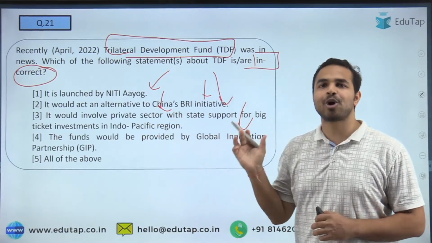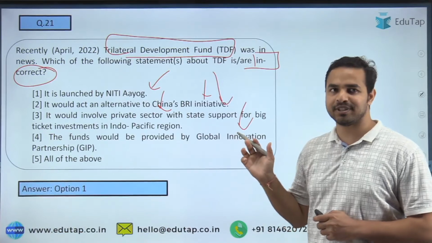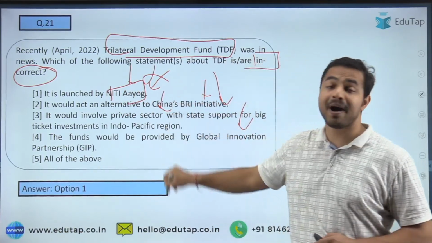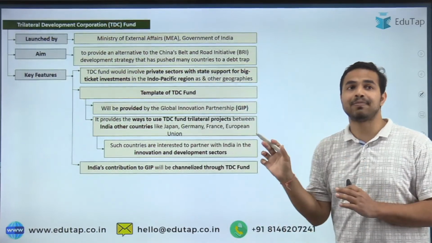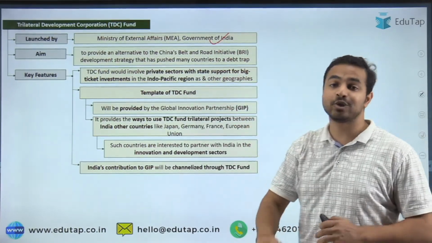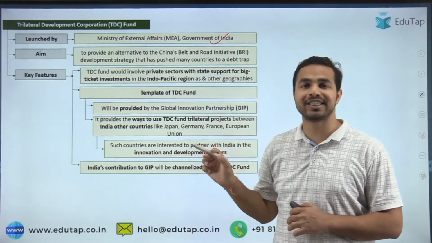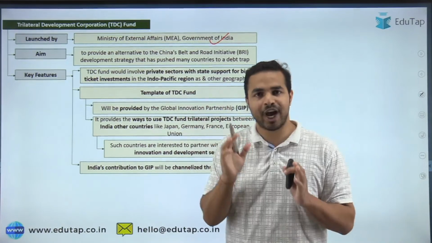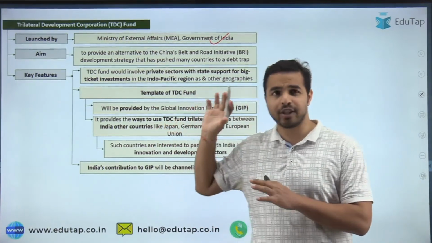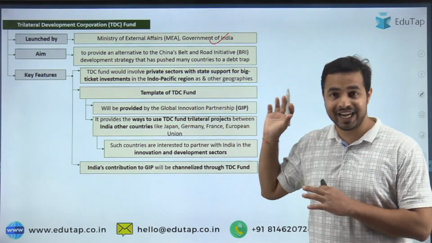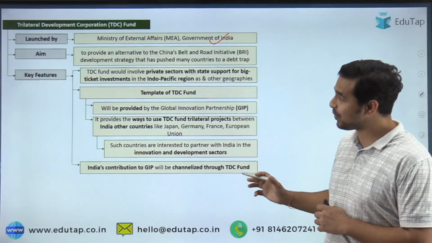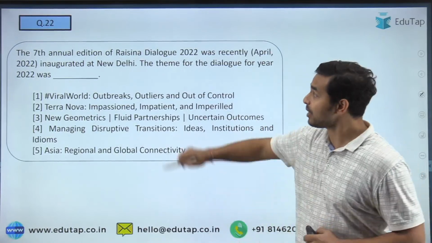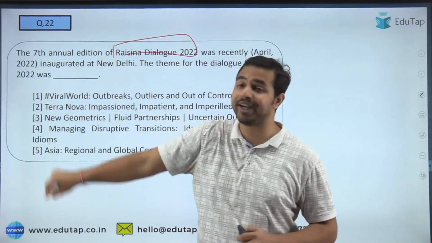So guys, the right answer is option number 1. Here Niti Aayog is not the correct part. It should be replaced by the Ministry of External Affairs. The Ministry of External Affairs launched it as an alternative to the Belt and Road Initiative of China. So I hope that this part is very much clear, and all the other statements we have already done in our questions itself. So I hope that this is very much clear, guys. Now let's move on to the next question, and the next question is about the Raisina Dialogue 2022.